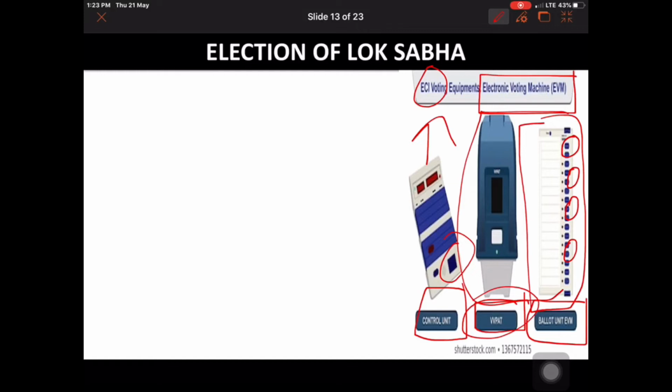VVPAT shows our vote. It shows a little slip in this particular area, so that we come to know that whom we cast the vote for is exactly the same, and there is no confusion or cheating. That is why this machine was newly introduced by the Election Commission of India.